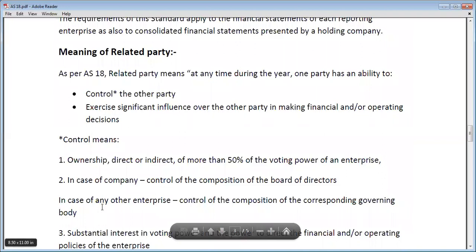If you have control over the subscription, then this will also be known as control.